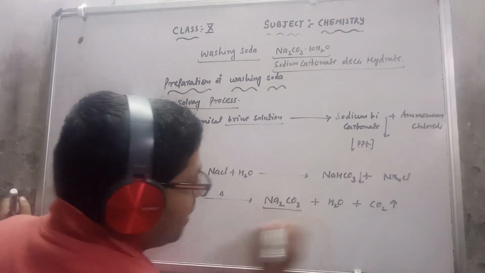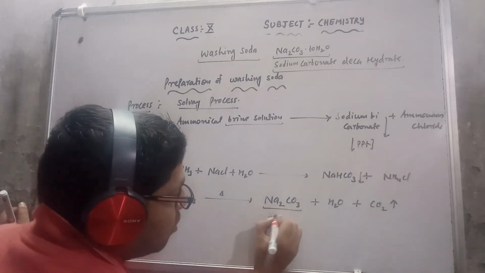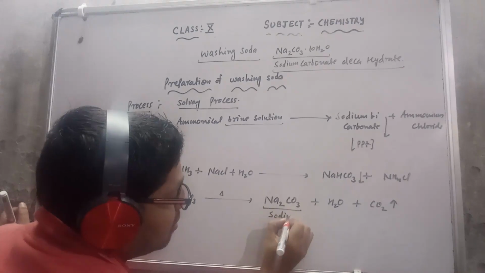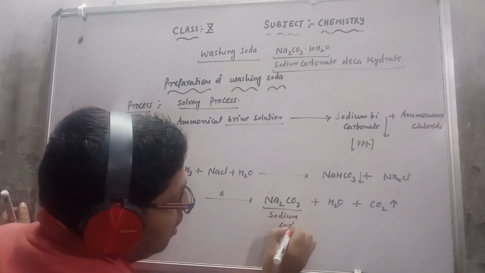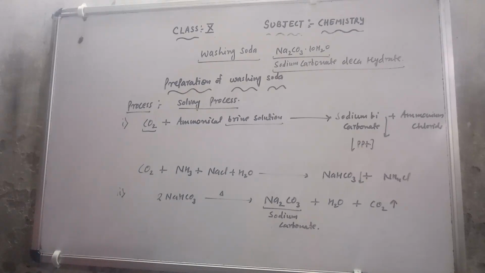This is anhydrous sodium carbonate, because there is no water molecule. Simply, this is sodium carbonate. As I get the sodium carbonate, it recrystallizes with water molecules to give us washing soda.